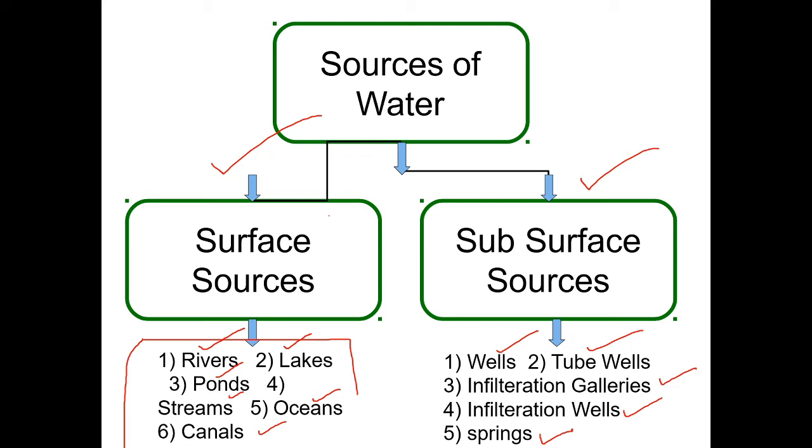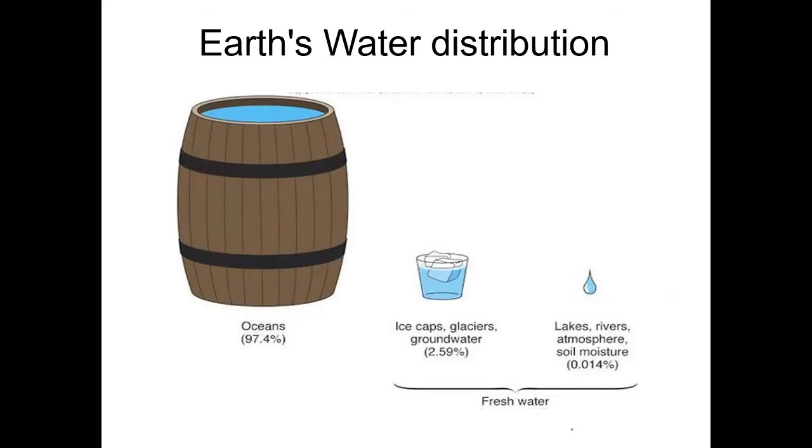Earth water distribution: if you see, the oceans have 97.4% of the water. But this is salt water, not fit for drinking. If you take the ice caps, glaciers and groundwater, this is 2.59%.